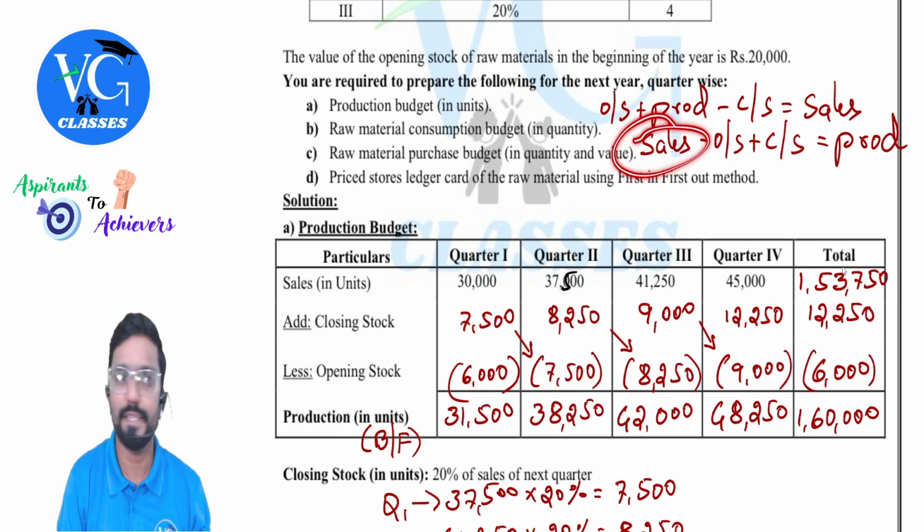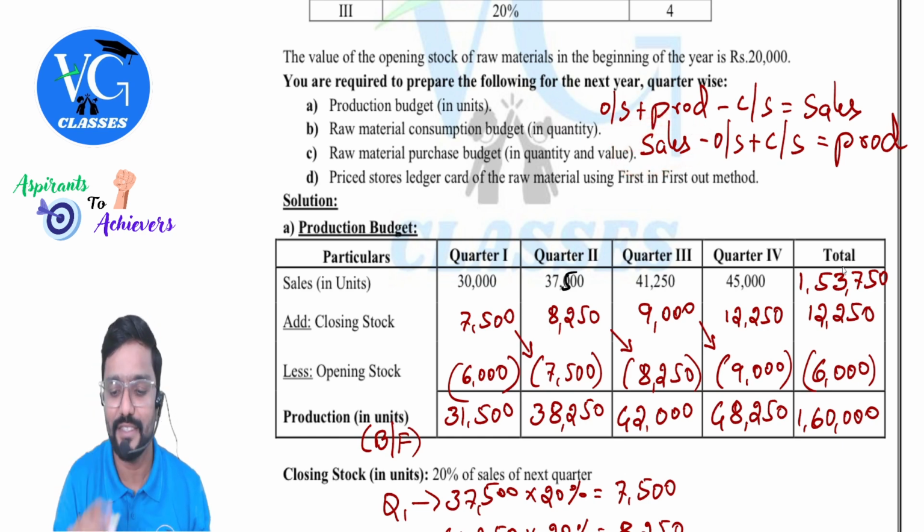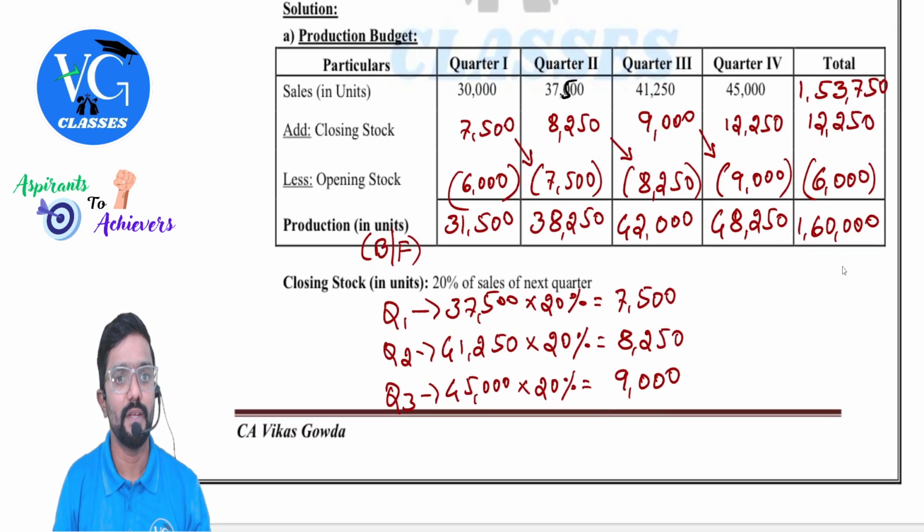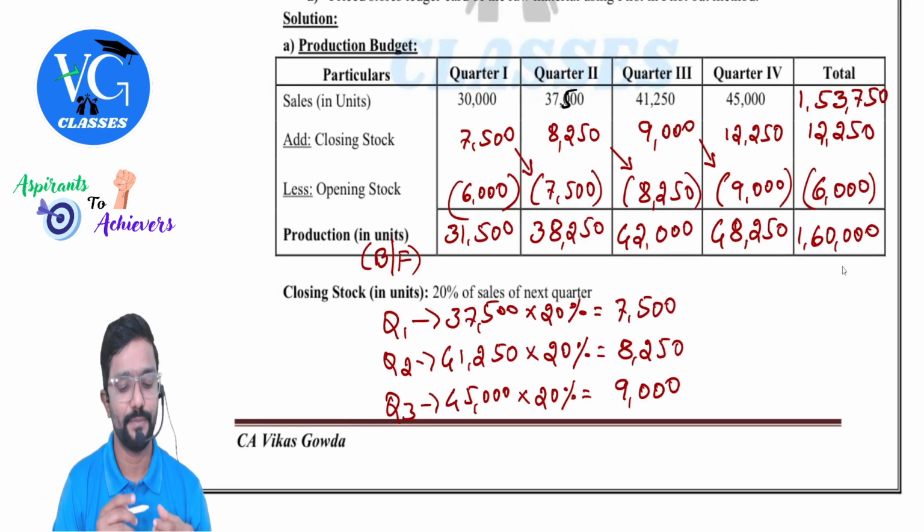So is it included in sales? No. But have I produced it? Yes. So we are adding it. What do you get? Production. So this is the format when they ask for the production budget.